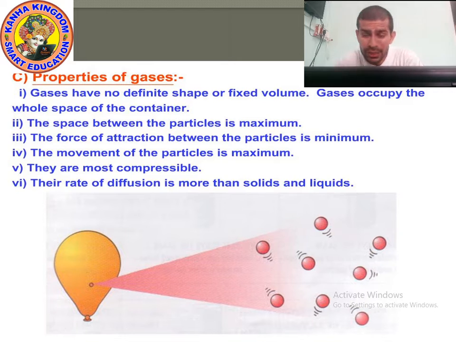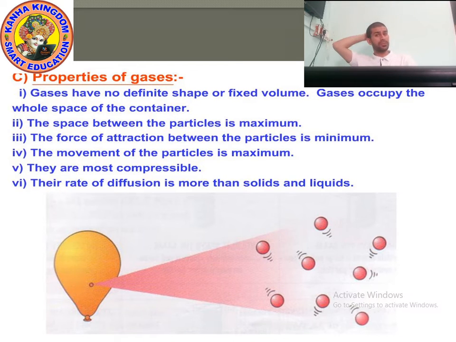Next point, they are most compressible. Solids are least compressible, liquids are less compressible, but gases are most compressible.